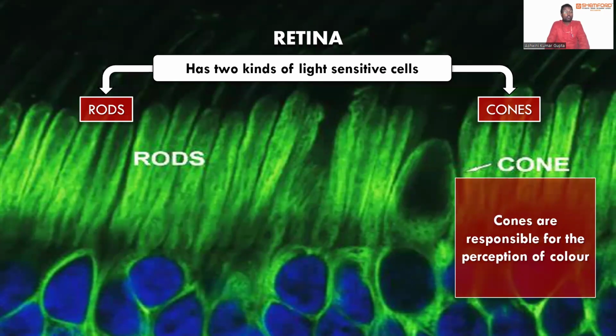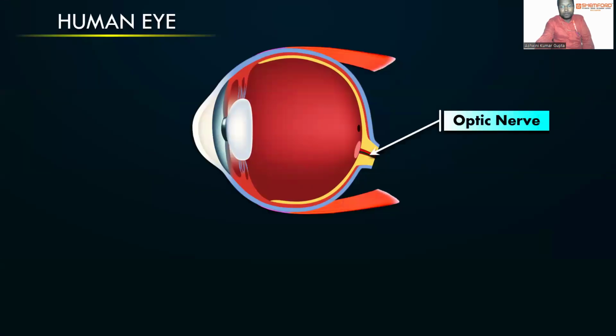Perception of color means what kind of color of that given object is. This color is given by the cones. ठीक है बेटा। तो रॉड्स इंटेंसिटी ऑफ लाइट के लिए रिस्पॉन्सिबल होगा, कौन होंगे कलर्स के लिए रिस्पॉन्सिबल। एट द सेम टाइम आई वुड लाइक टू इन्फॉर्म यू that the rods are also responsible for the shape and size of the given object. Clear है? चलो। Then we are having the optic nerves.